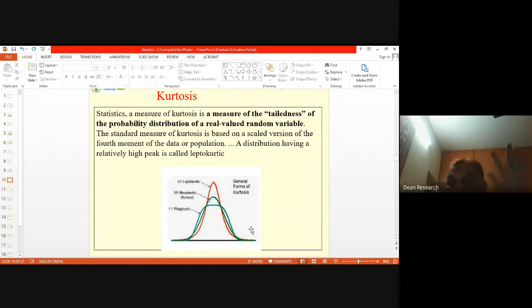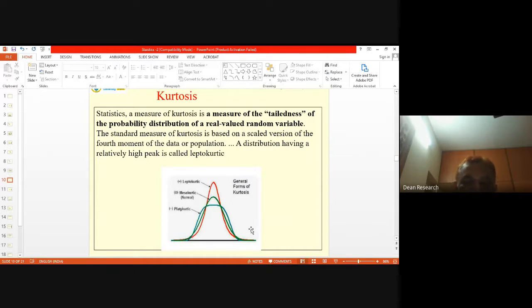These are the normal definitions that we use to measure the kurtosis. Now, if you look at the tails, the area under the tails varies from platykurtic to leptokurtic distributions.